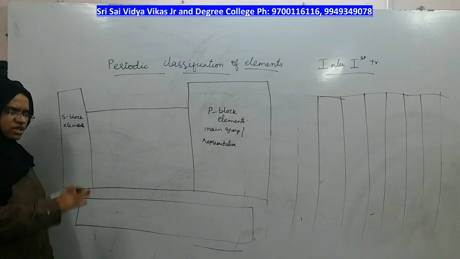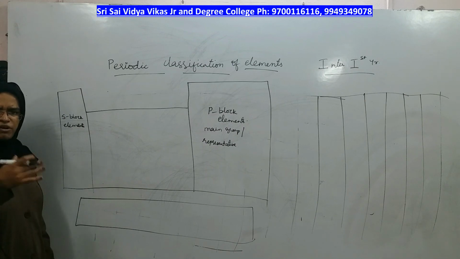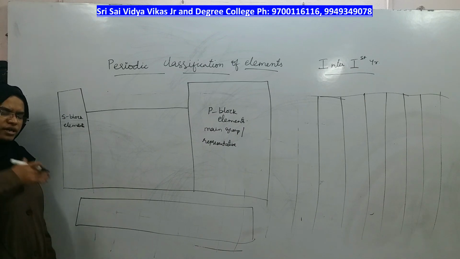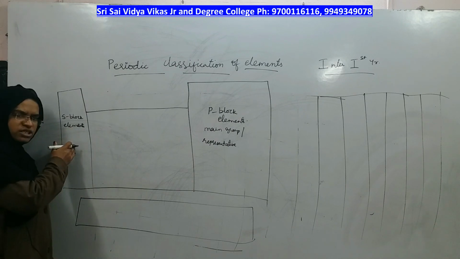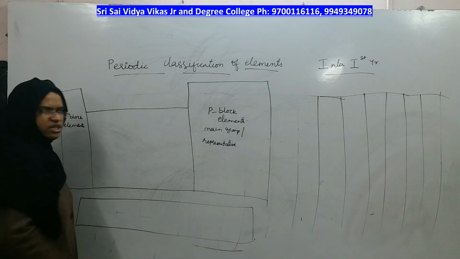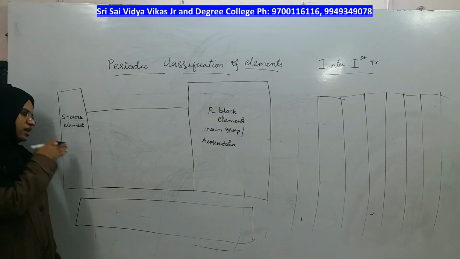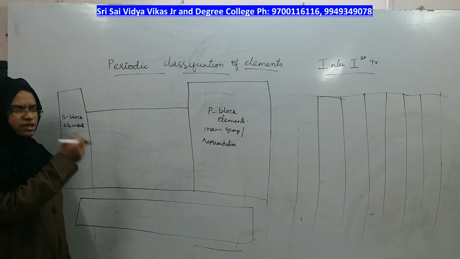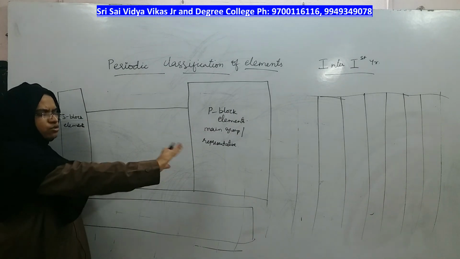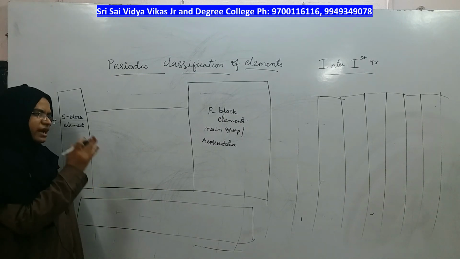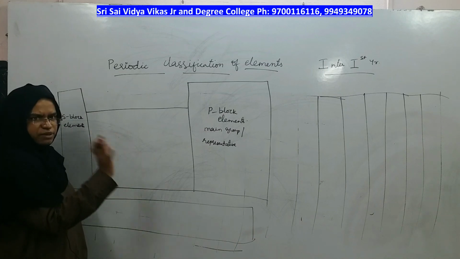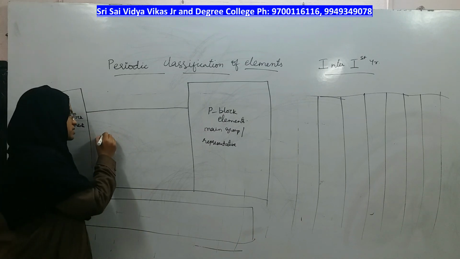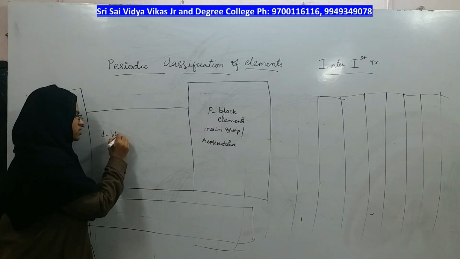In between these two, you will find a group of elements showing the transition from electropositive nature to electronegative nature, and their properties are in between S block and P block. Therefore they are called D block elements